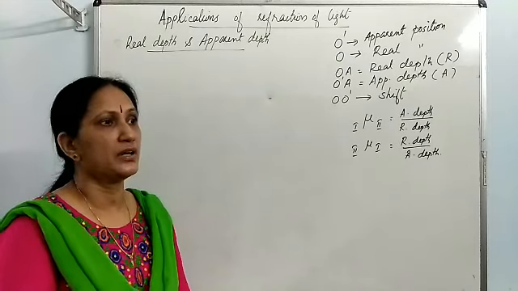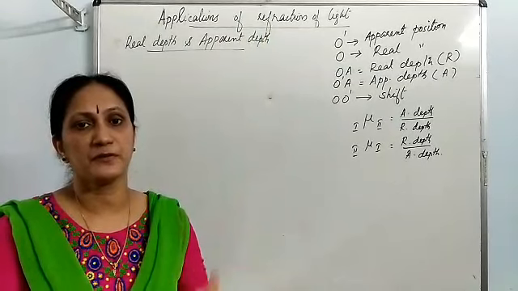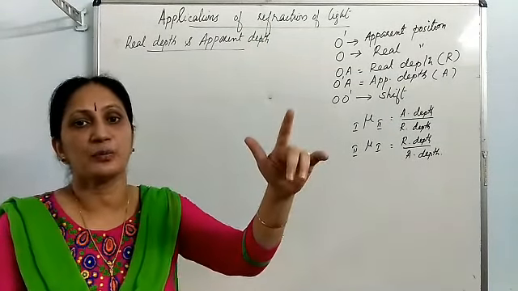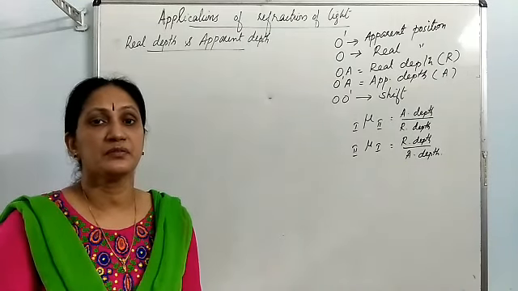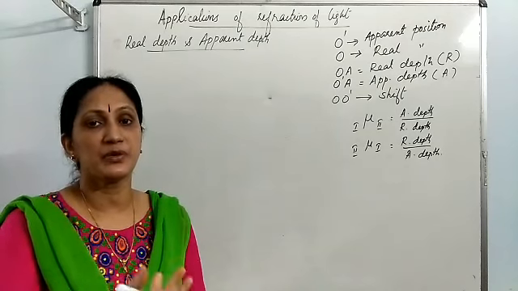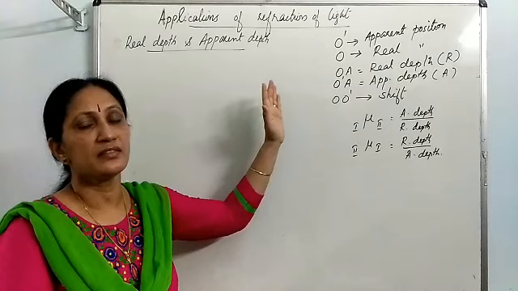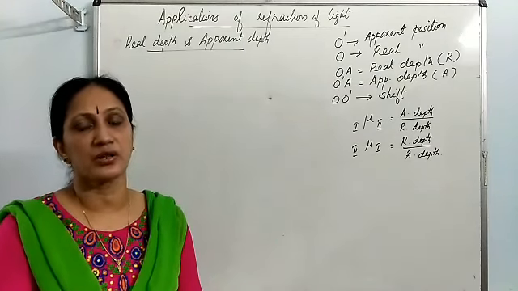For example, a fish underwater looks at a tree outside. Fish is the observer in denser medium, tree is the object in rarer medium. In that case, apparent depth will be more. That means the fish will not see the tree at its real height, it will be seen taller.